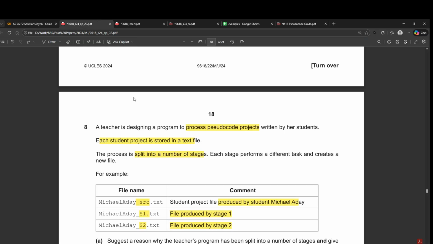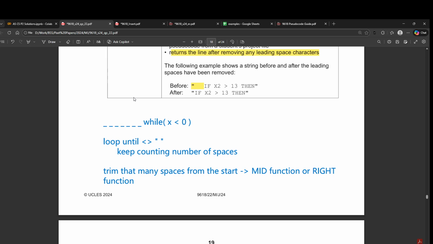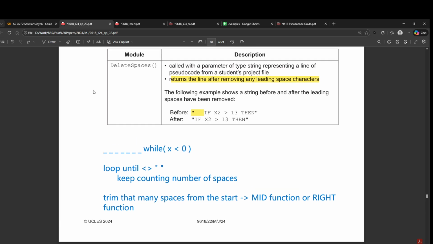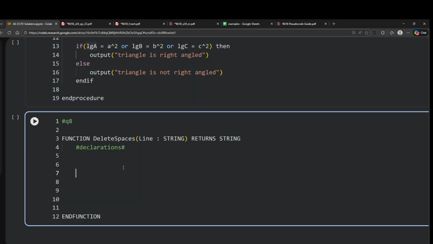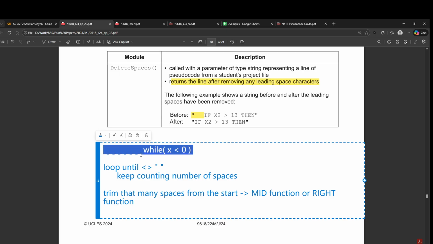Now what we have to do is we simply have to count the number of spaces in the start, and then we have to just get that many characters out of the way in order to remove the leading spaces. So the question says we are called with a parameter of type string representing a line, and then you have to return the line after leading spaces. Okay, so we just start. First of all, we have to count how many spaces there are in our string. Like this example that I wrote here, we have to loop until we see how many spaces there are.